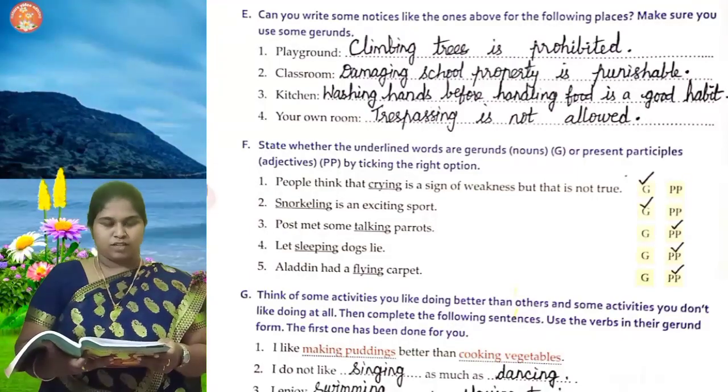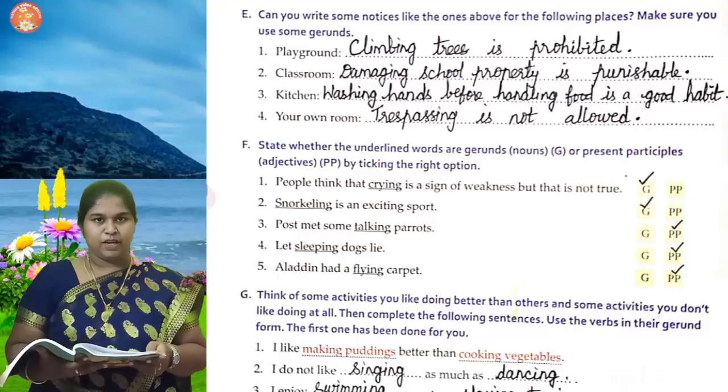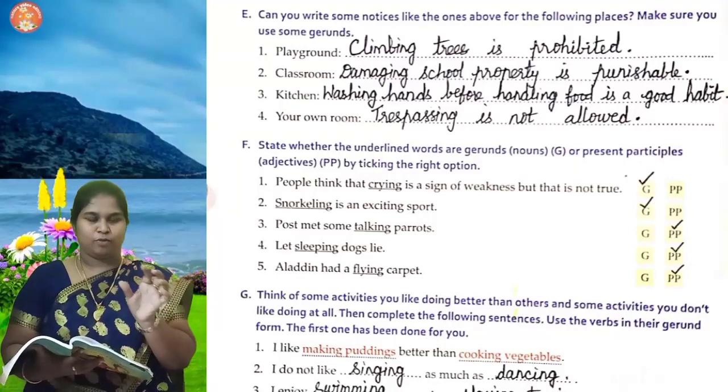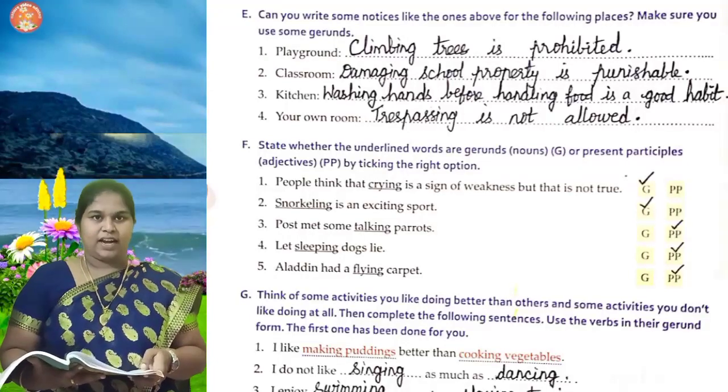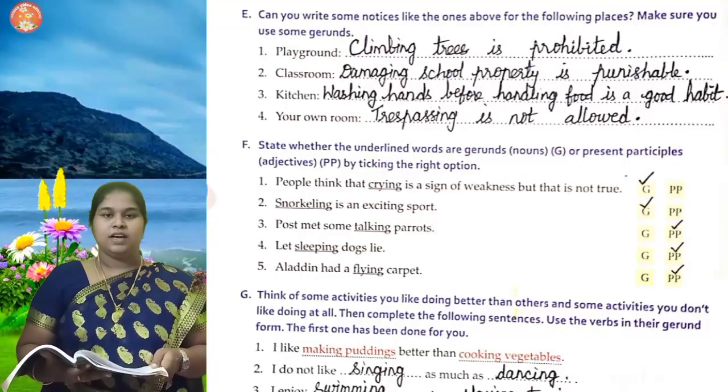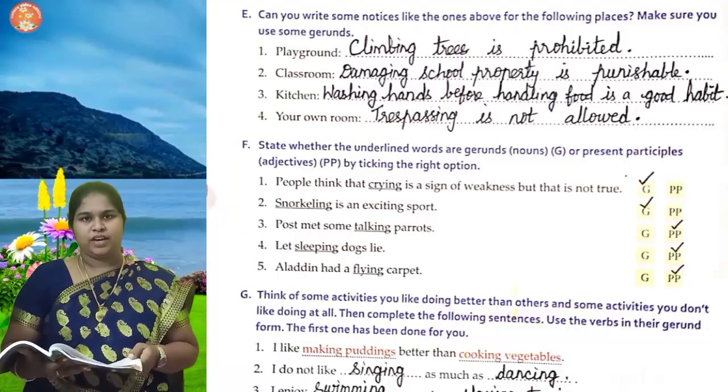Let sleeping dogs lie. Sleeping dogs. Again, the ing form is used before a noun. It is present participle. Aladdin had a flying carpet. Again, it is a present participle. Are you clear with this?